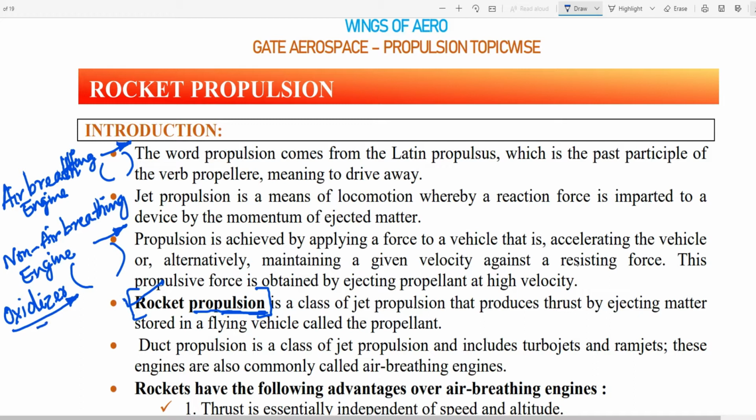From that, when the oxidizer and the fuel mix together and combustion takes place, the combusted material ejects out from the nozzle, and that's how the thrust is produced. Okay, the same concept we are going to see, how the thrust is produced for a rocket engine and what the essentials are. So we'll see that.